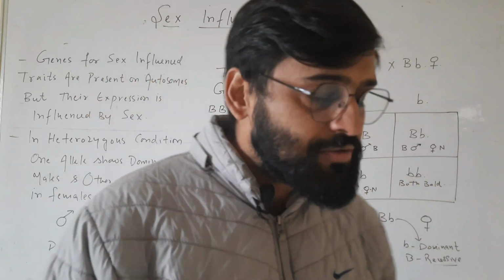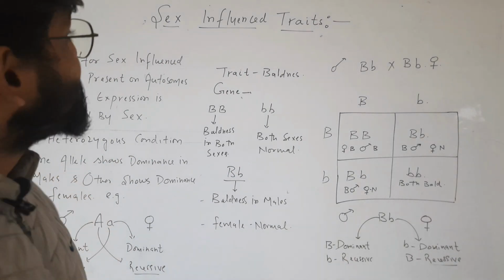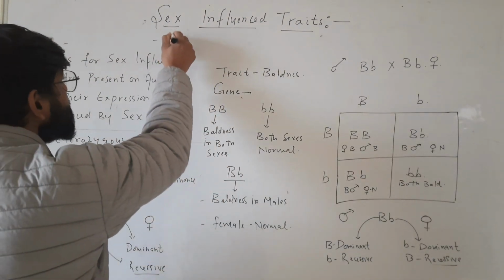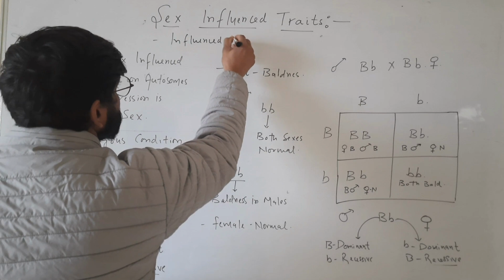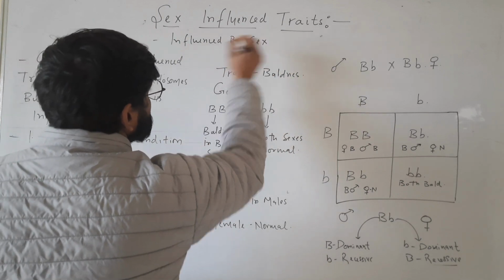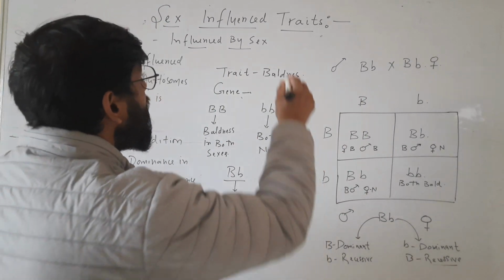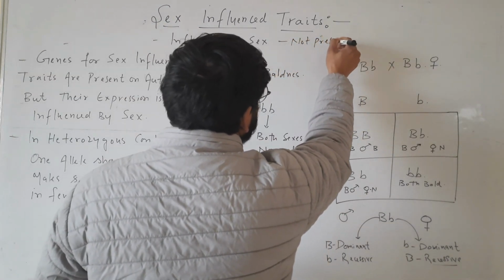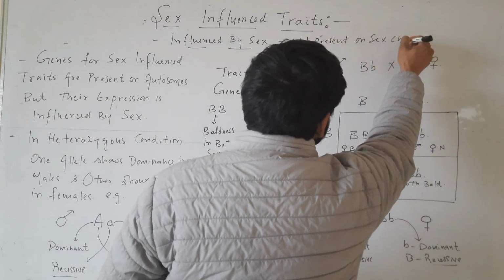In this video, we will discuss sex influenced traits. So what are sex influenced traits? These are traits which are influenced by sex, but the genes for these traits are not present on sex chromosomes.